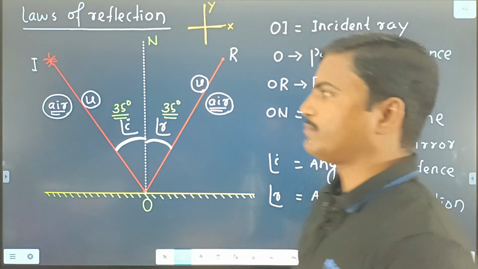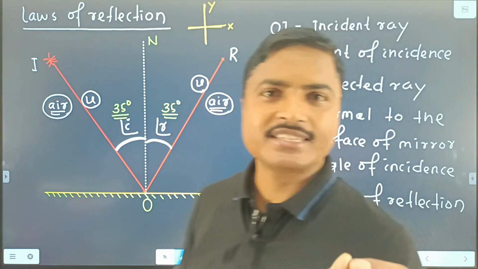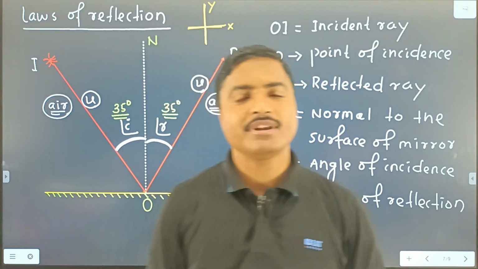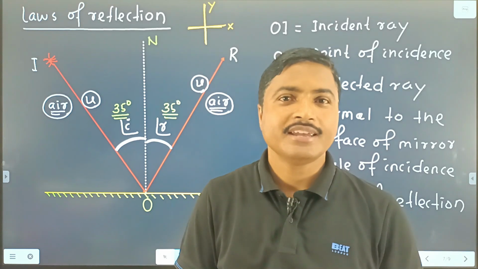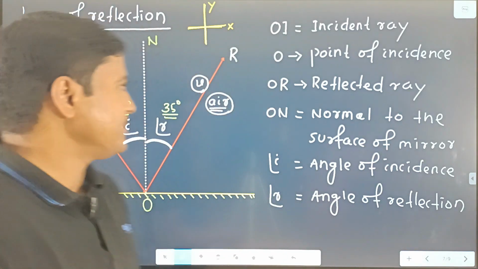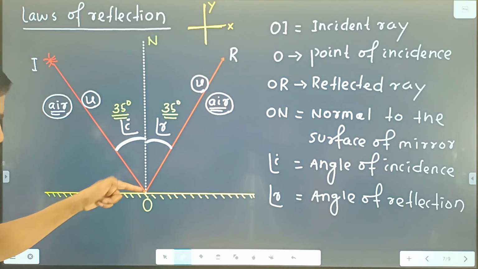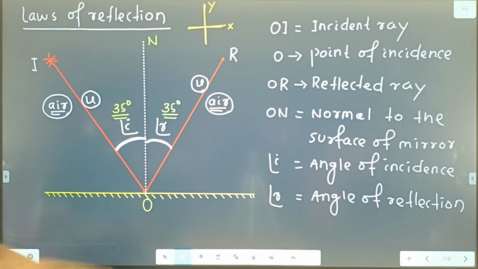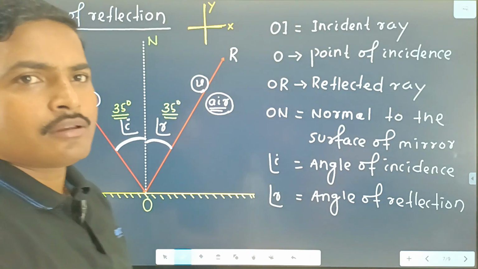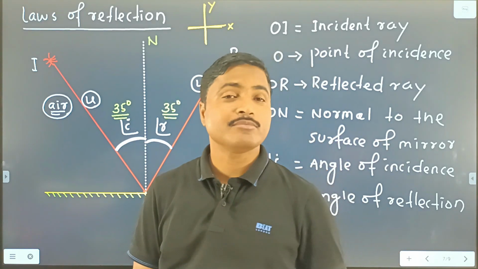That means in case of reflection, speed, frequency and medium all remain constant, but intensity may not be constant, slightly different. Why? This one is the incident ray. The incident ray hits the surface at point O, and at point O some light is absorbed by the surface of the body.